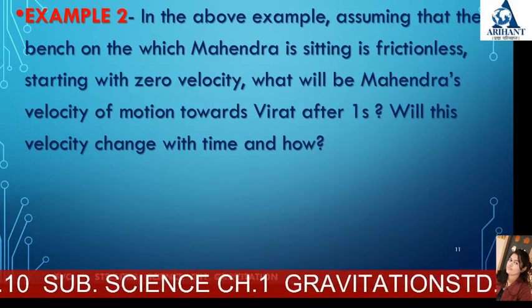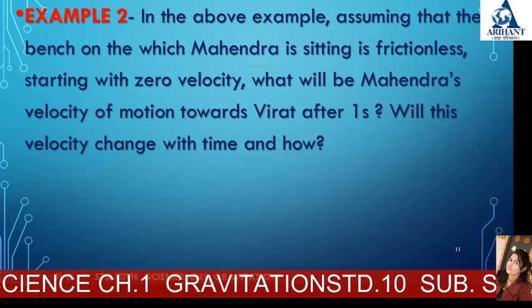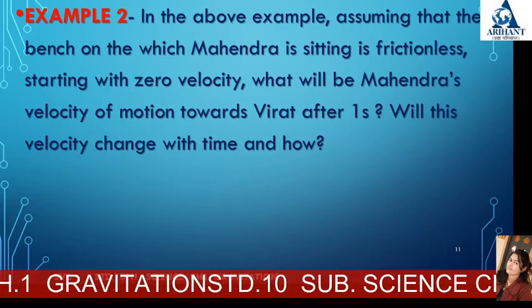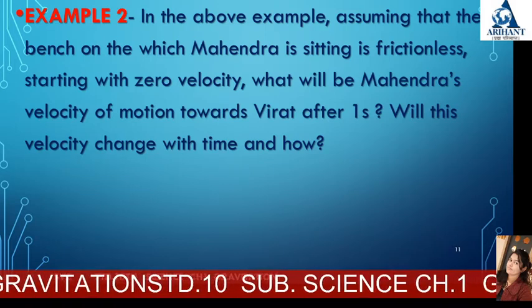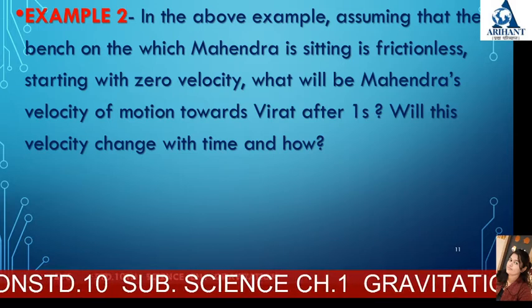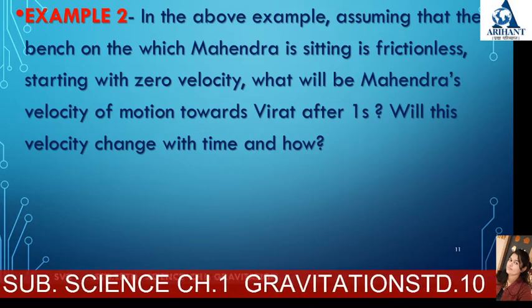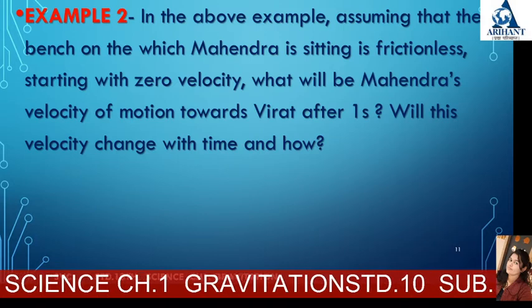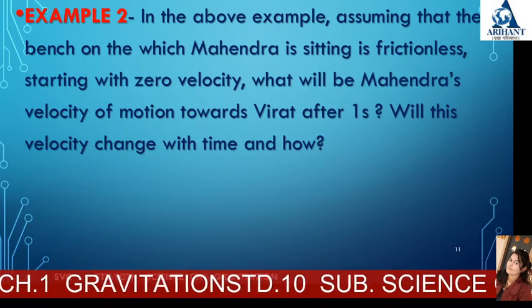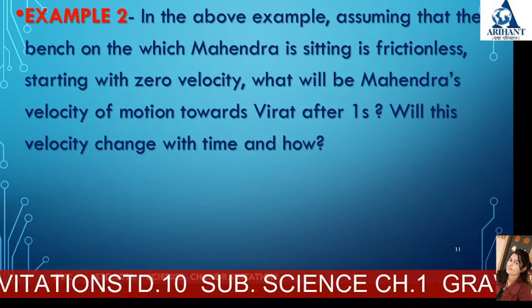Then the second example is based on the above example, that is the Mahindra and Virat example. Assuming that the bench on which Mahindra is sitting is frictionless, and starting with 0 velocity, what will be Mahindra's velocity of motion towards Virat after 1 second? Will this velocity change with time, and how? Let's see.